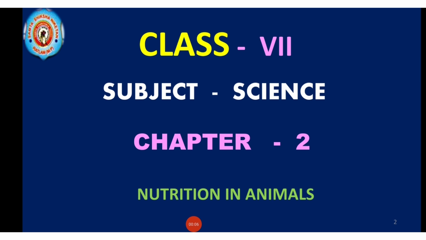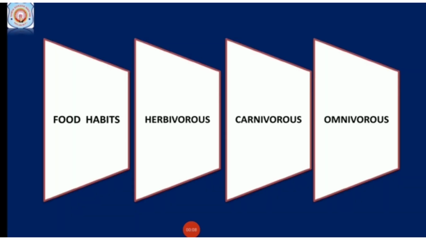Good morning, students. Our today's topic is nutrition in animals. Animals are classified as: first one is herbivores, second one is carnivores, third one is omnivores. First is herbivores. The animals that eat only the plant and plant products. Examples are cows, goat, rabbit, deer, etc.